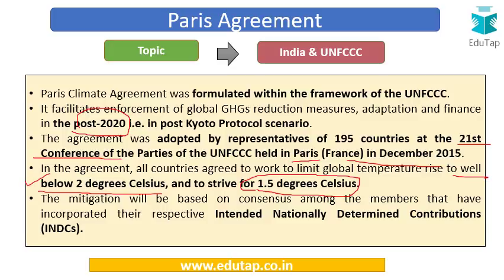The mitigation which is to be done will be based on consensus among the members, and they are going to put in their intended nationally determined contributions. So each and every country is going to voluntarily come together and put in their nationally determined contribution. That is what is going to be their contribution towards this goal of reducing greenhouse gas emissions. So they are going to be known as intended nationally determined contributions.